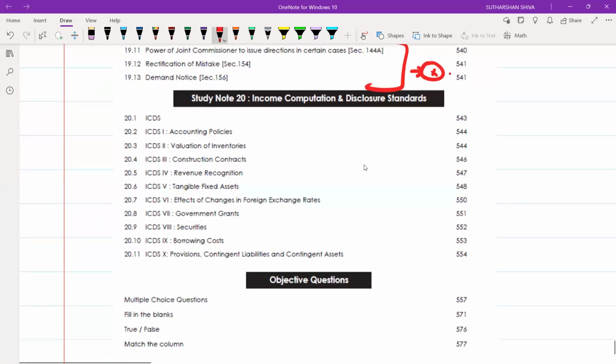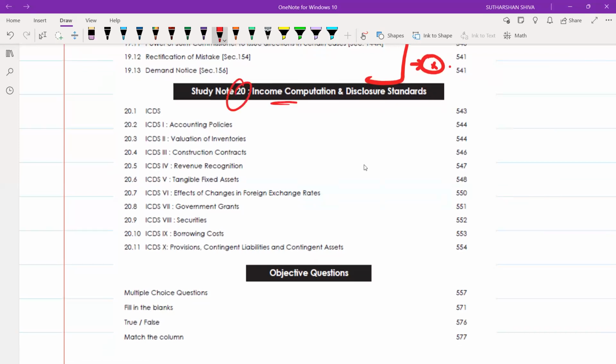Okay. And study note 20, ICDS. ICDS is something like accounting standards, which you see in accounting as AS. It is nothing difficult to teach; you can easily study and present it. AS1 is disclosure of accounting policies, and here you will study ICDS1, accounting policies. AS2 is valuation of inventories, and ICDS2 is also valuation of inventories. AS7 is construction contracts, and ICDS3 is construction contract.